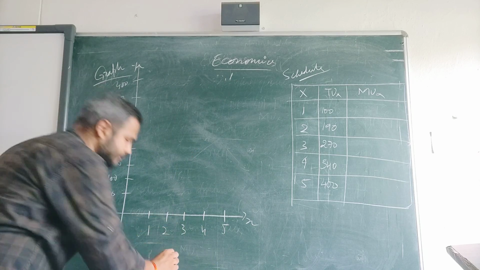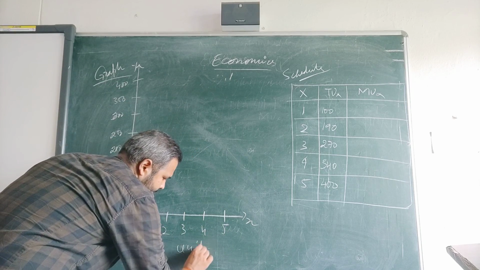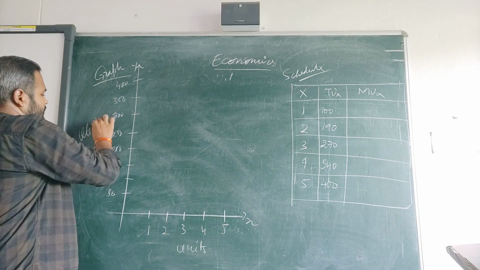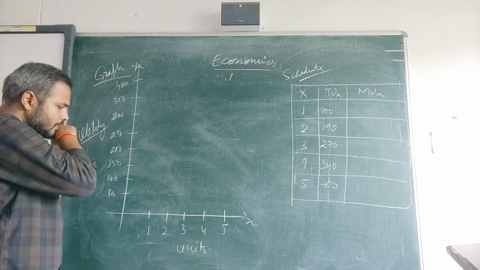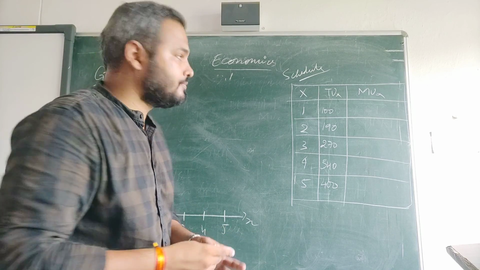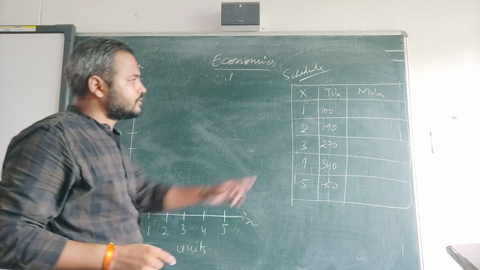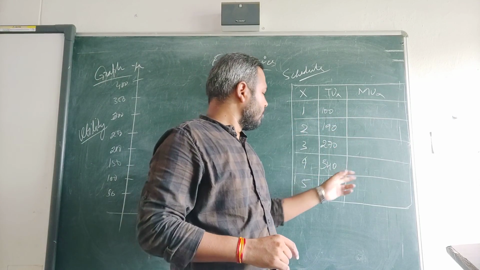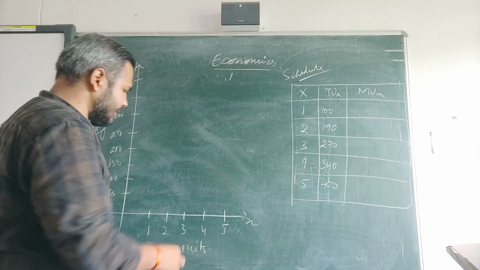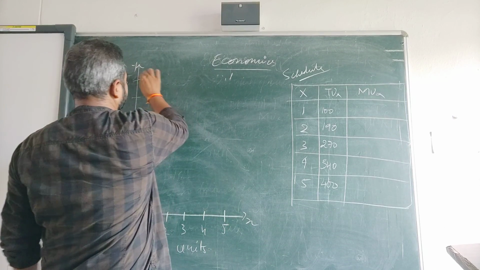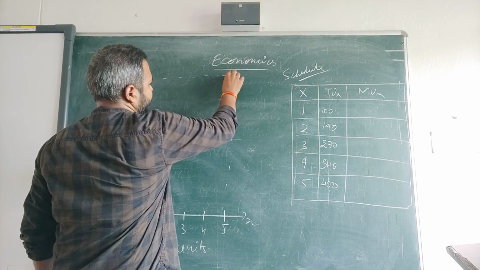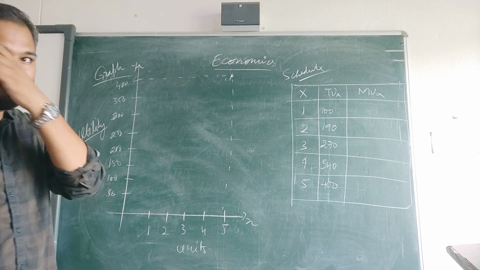So this is units, okay. This is utility. So you just see, when we consume the fifth unit, how much utility have we got? That was 400. So the fifth point will be somewhere here.